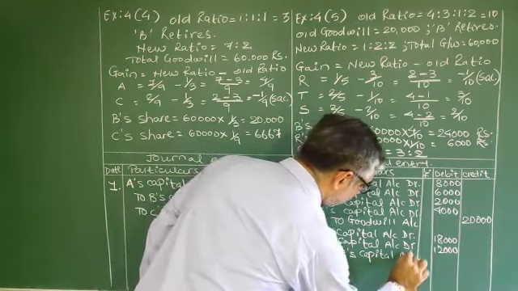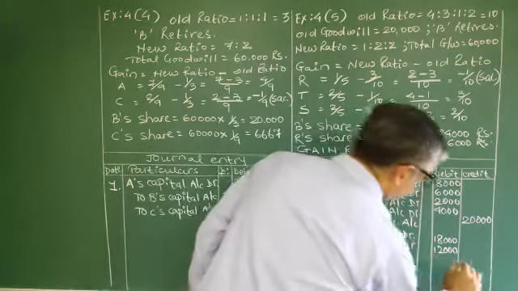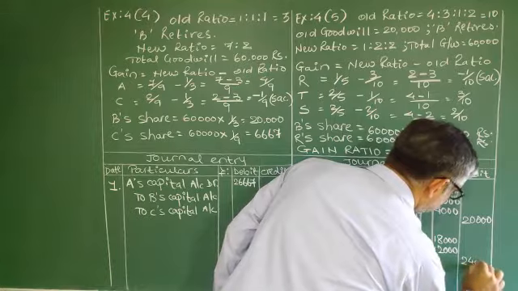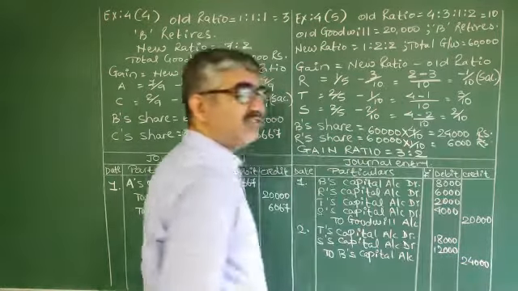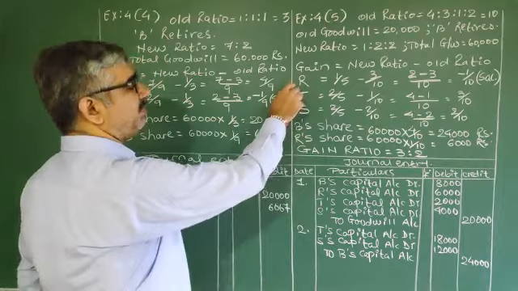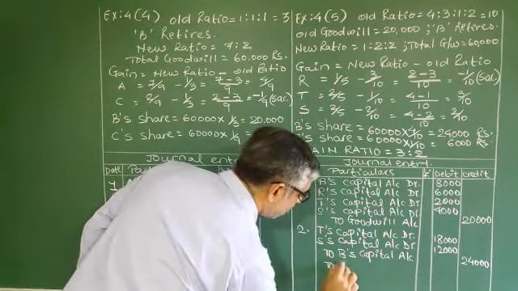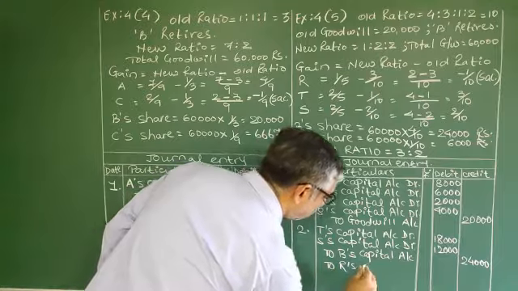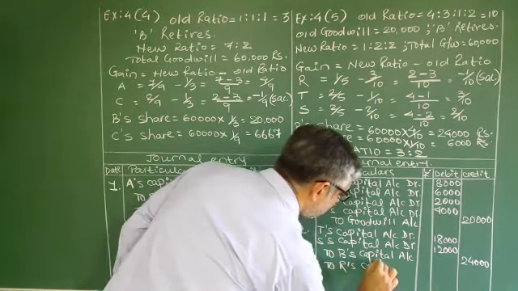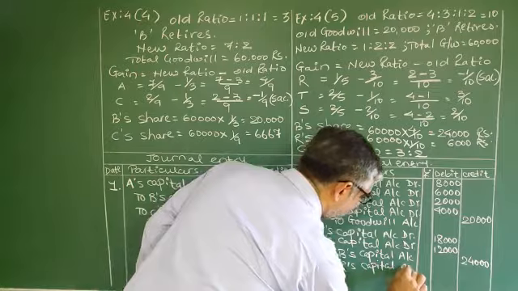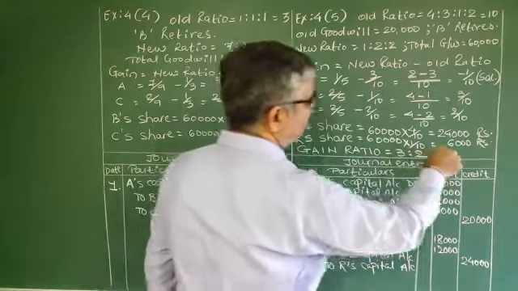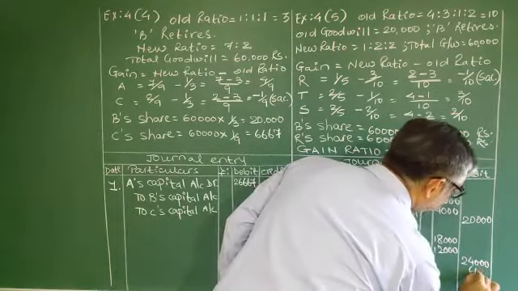Okay, 24,000. Second, sacrificing partner's capital account. Here R is sacrificing, so it goes to R's capital account. The amount is 6,000.